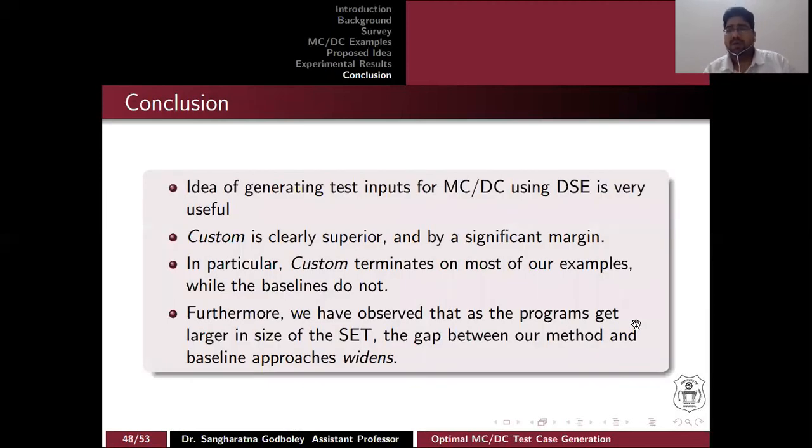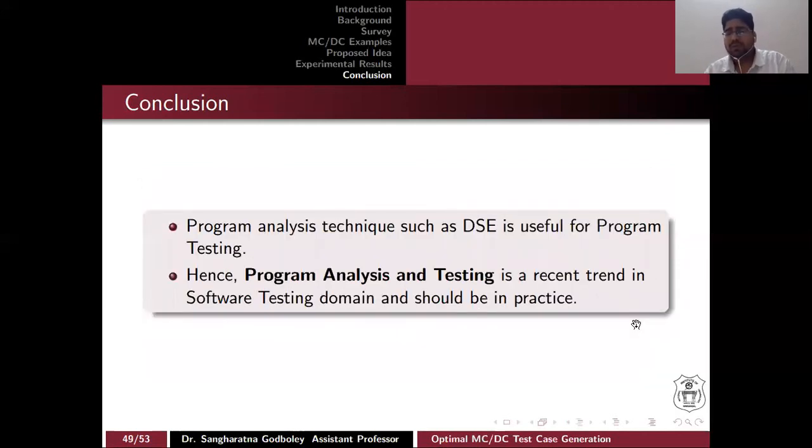After these experimental results and our proposed technique, we can conclude that the idea of generating test inputs for MCDC using dynamic symbolic execution is very useful. Custom is clearly superior and by a significant margin. In particular, custom terminates on most of our examples while baseline does not. Furthermore, we have observed that as the programs get larger in the size of the symbolic execution tree, the gap between our method and baseline approaches widens. Hence program analysis and testing is a recent trend in the software testing domain.